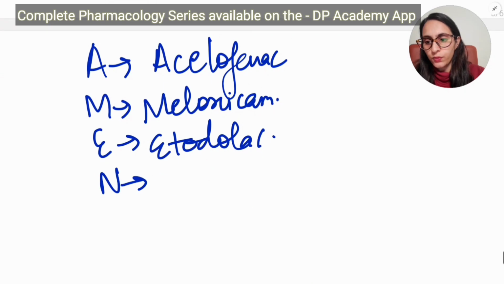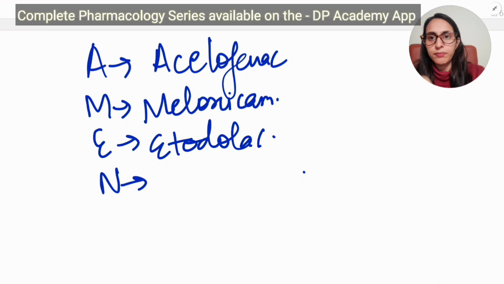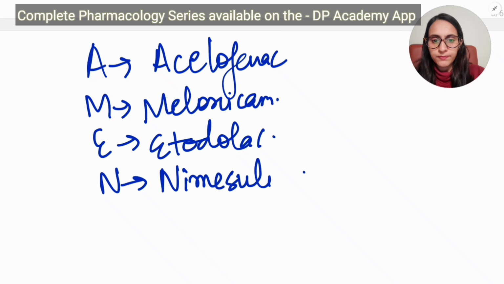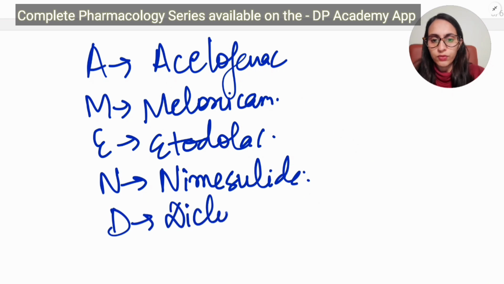N, we have two drugs. One is nabumetone, which is also non-selective, but here the most important one to remember is nimesulide. And D is diclofenac.